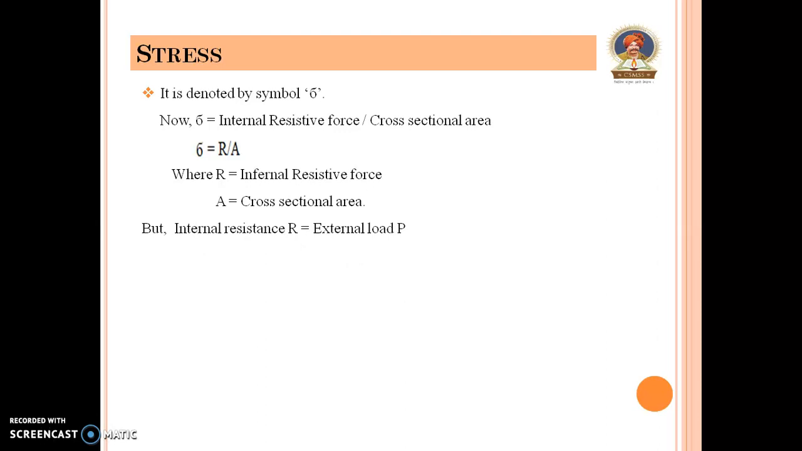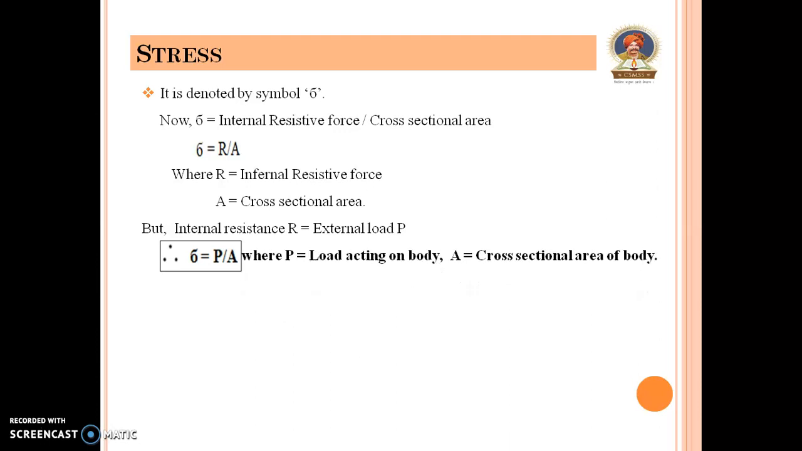But the internal resistive force is equal to the external load P. Therefore, sigma is equal to P by A, where P is the load acting on the body and A is the cross-sectional area of the body. Therefore, the mathematical definition is that it is defined as force per unit cross-sectional area.